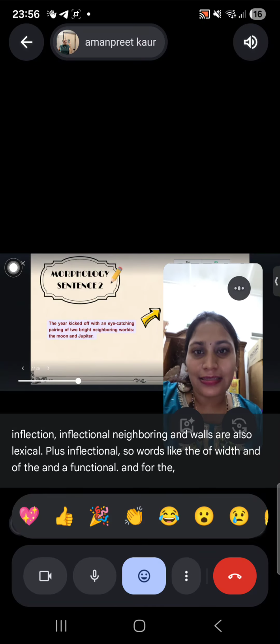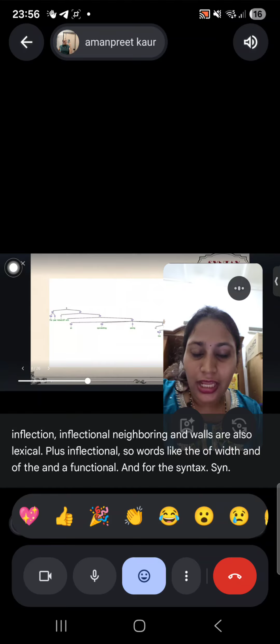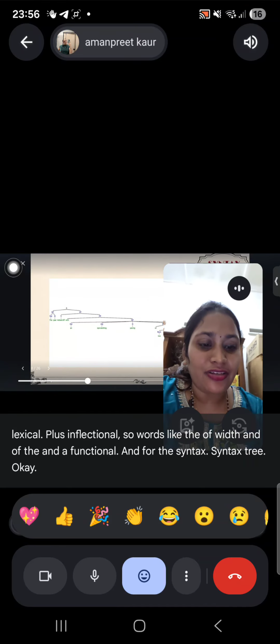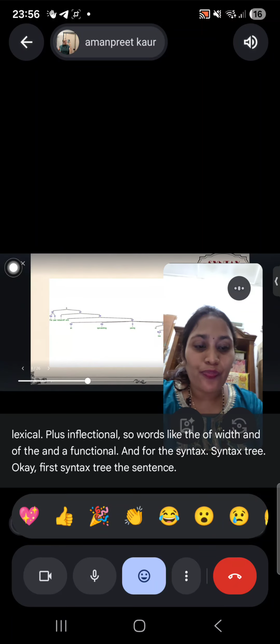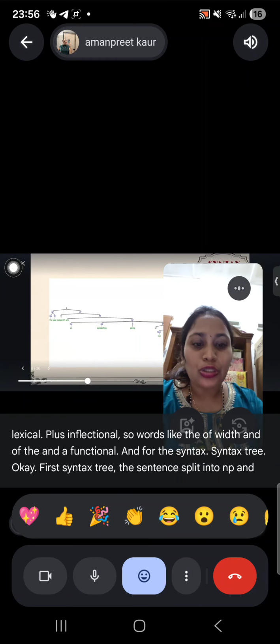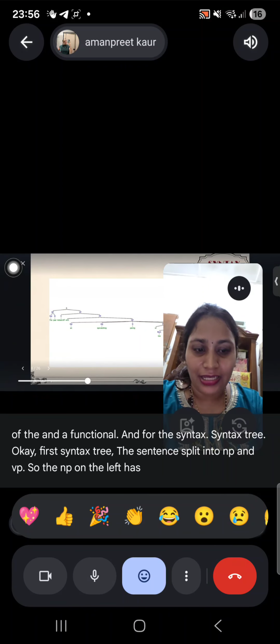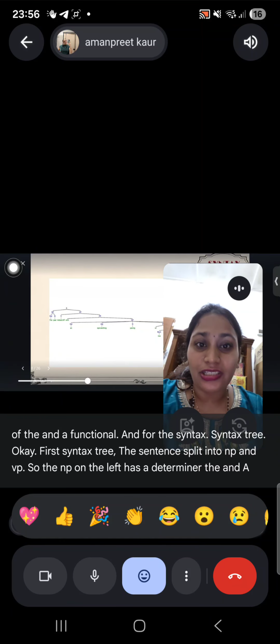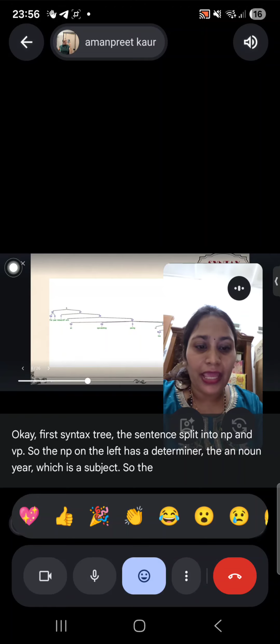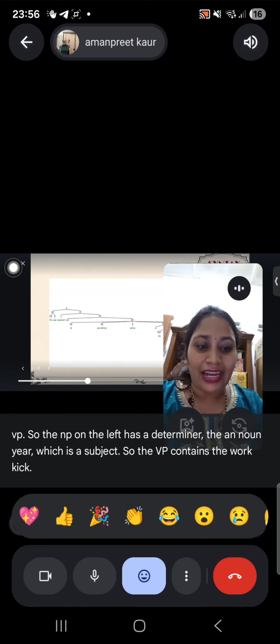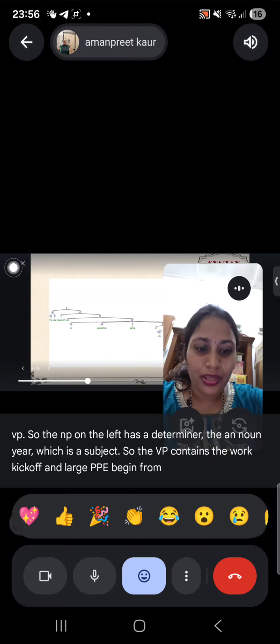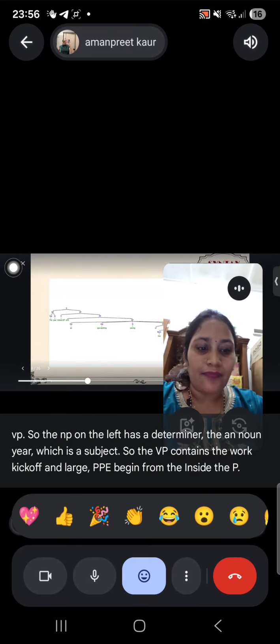And for the syntax tree, the sentence splits into NP and VP. The NP on the left has a determiner, the, and a noun, year, which is the subject. The VP contains the verb kicked off, and a large PP begins from with. Inside the PP is a big NP.